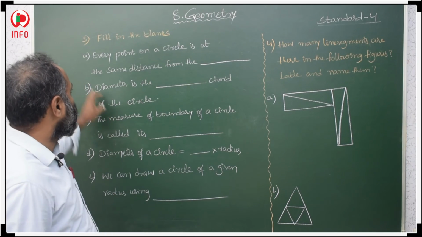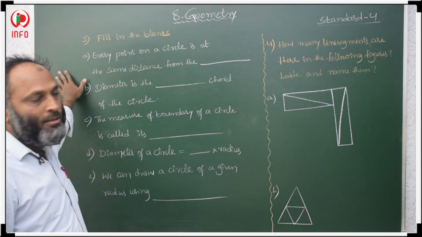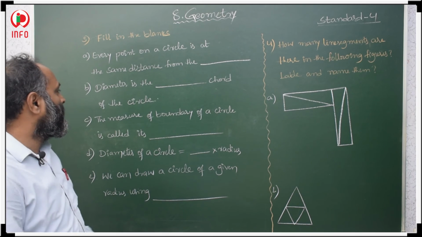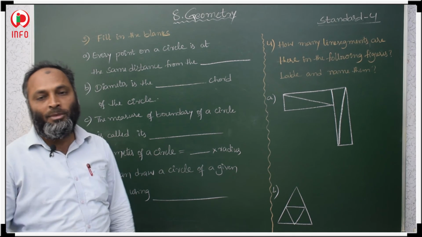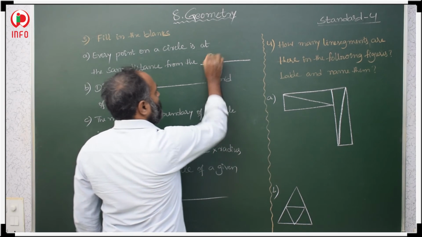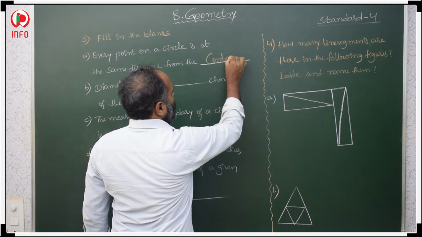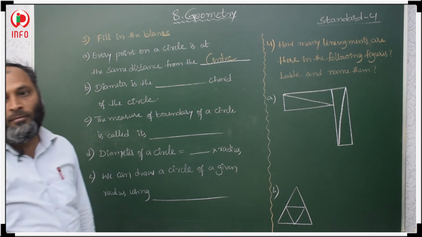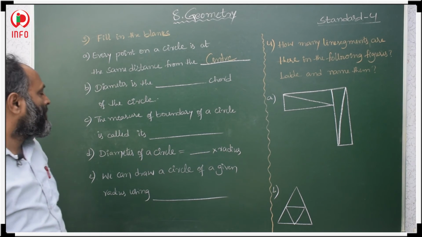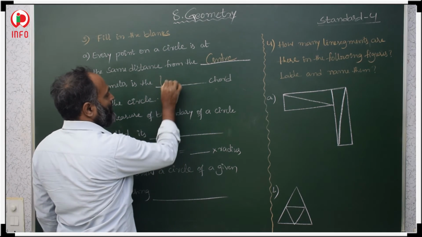Next, third question, fill in the blanks. First blank: every point on the circle is at the same distance from the center. Next, diameter is the longest chord of a circle.